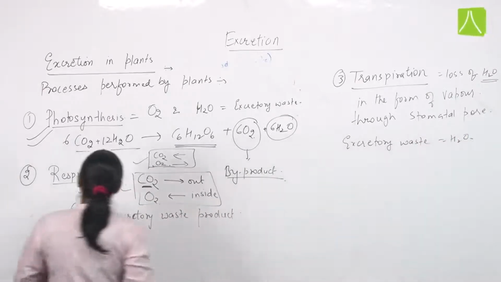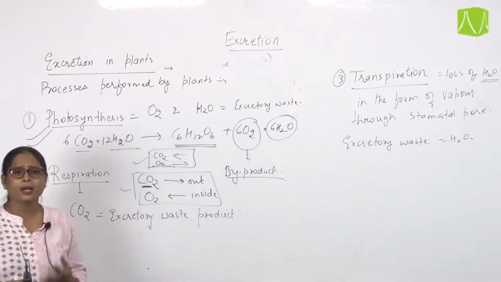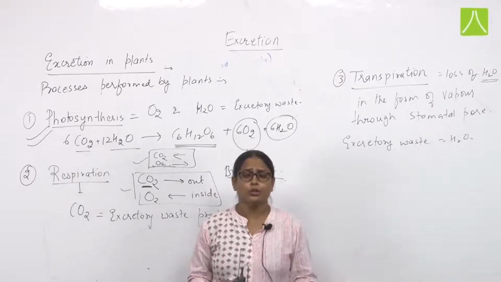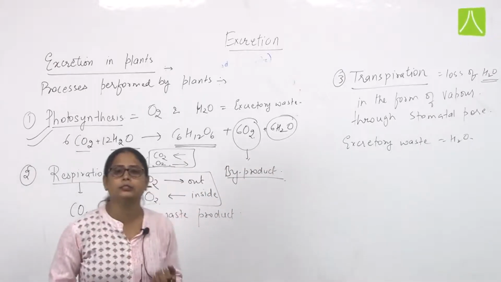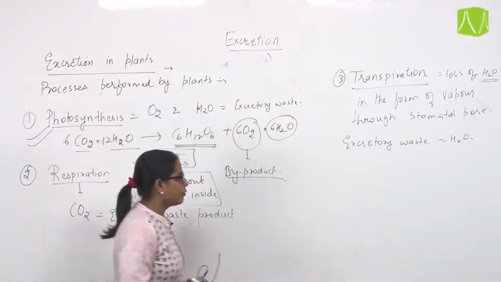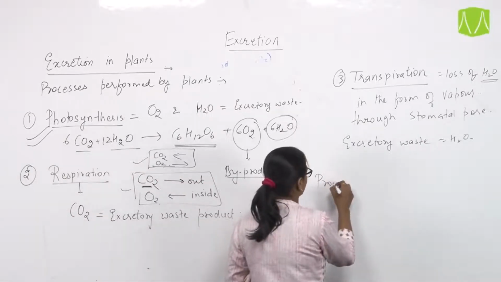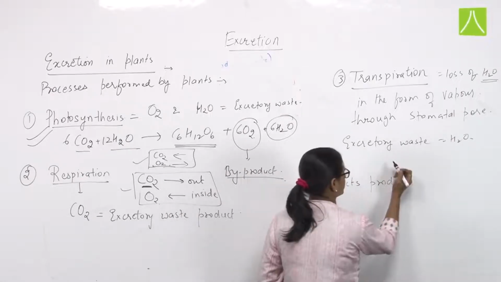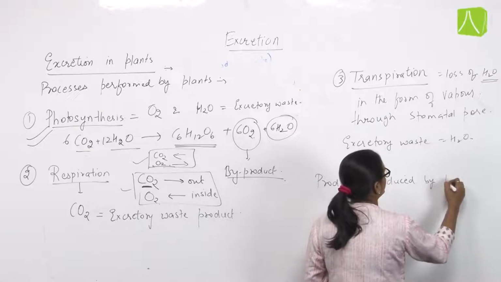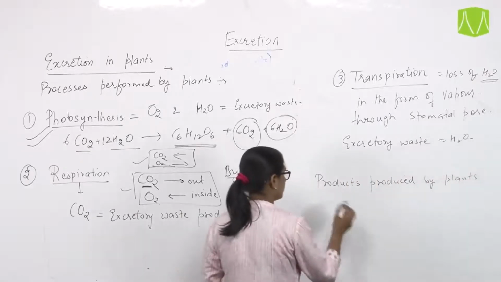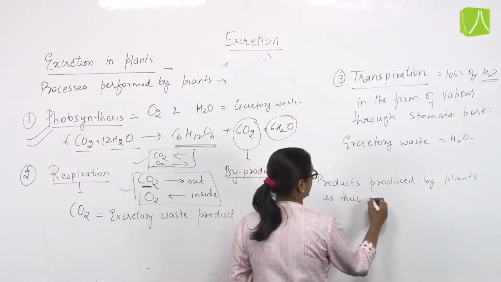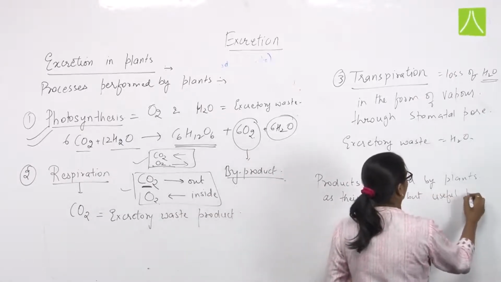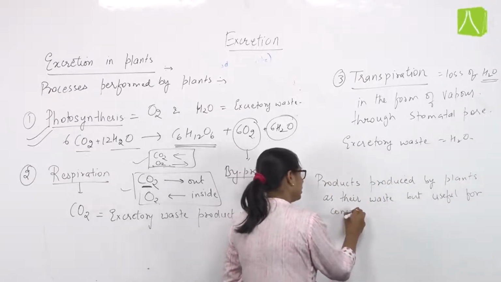So through these different processes, plants are excreting waste substances, but there are certain other processes through which plants excrete various other substances also. For example, the products produced by plants as their waste but useful for consumers.